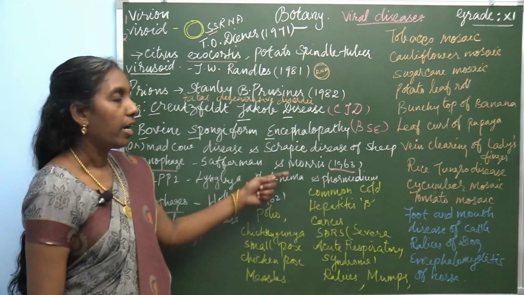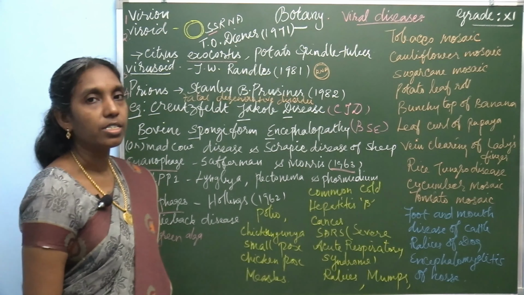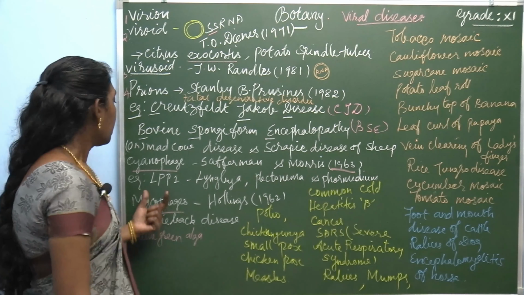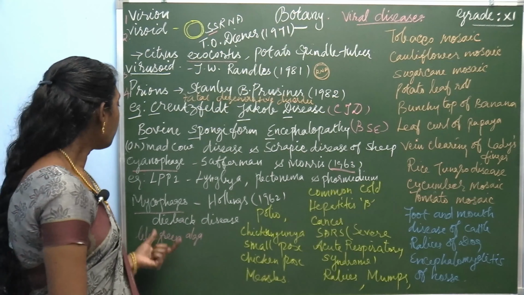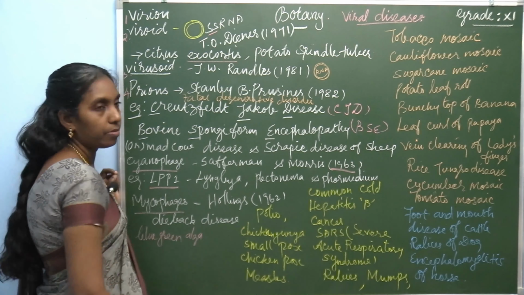Safferman and Morris in the year 1963. Because it is blue-green algae, one of the examples is LPP1.